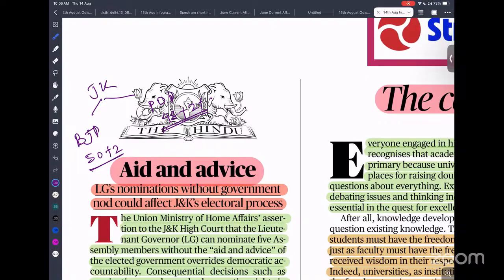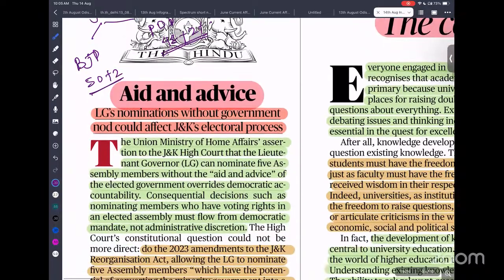So that is the reason it is talking about this power of nomination being given to the elected government. But either way, it's quite controversial, because in a democracy, no doubt we need to nominate members, but I think they should not be given a say in the voting. If we want to nominate, they can take part in the passage of bills and other things, but they should not participate in the no-confidence motion. Either way, whether you give this power to the lieutenant governor or the government of the day, it leads to misuse and abuse.